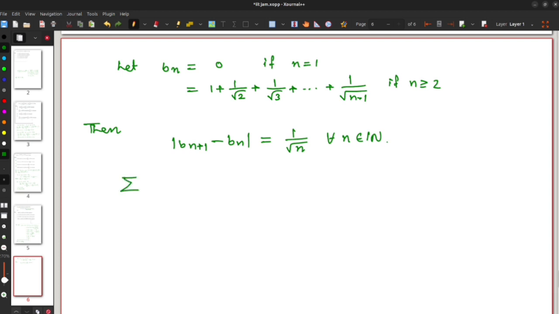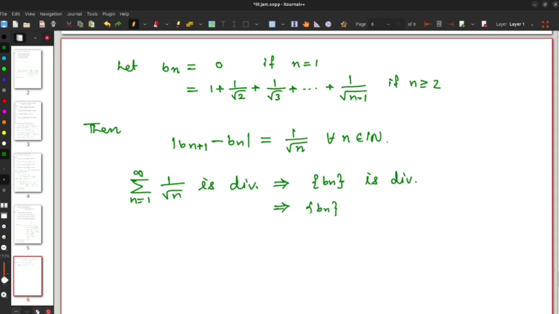Now see that the series summation n equal to 1 to infinity 1 by root n is divergent, and from this we can easily get that the sequence bn is also divergent, and therefore the sequence bn cannot be Cauchy.